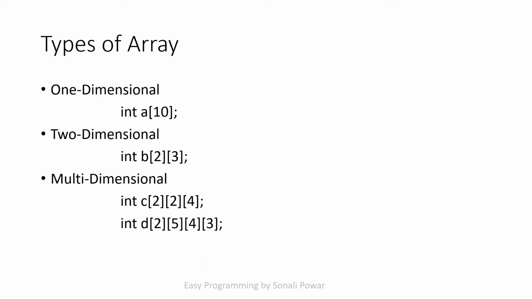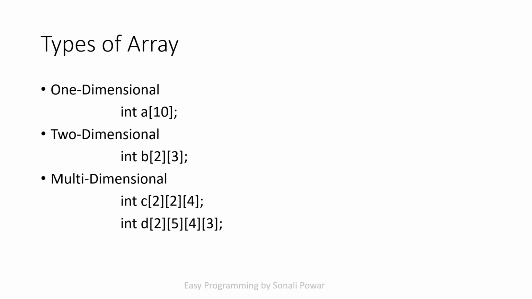The next point is the types of array. There are three types of array: one dimensional, two dimensional and multi-dimensional array. In the case of a one-dimensional array, with one subscript I can declare such an array, and this array is used to store linear data. In the case of a two-dimensional array, I specify the size of my array in rows and columns format. For example, int b with 2 rows and 3 columns.